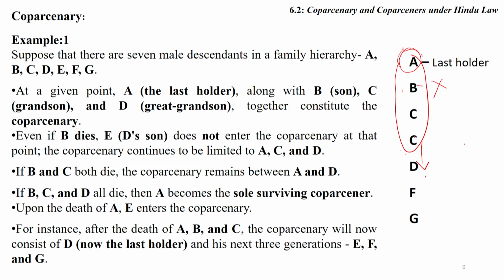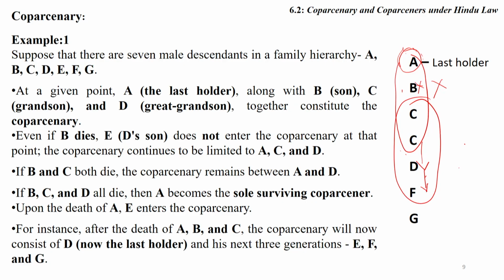Because it is last holder and next 3 generations. After the death of B, the next become entitled to the part of Coparcenary. So this is the rule of Coparcenary: last holder of the property and next 3 generations.